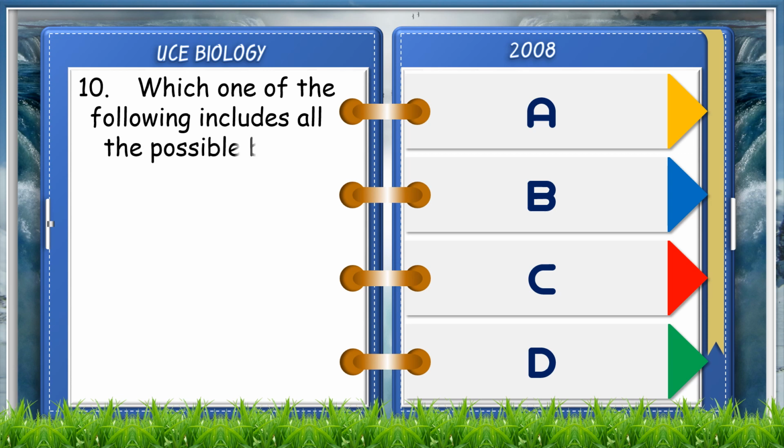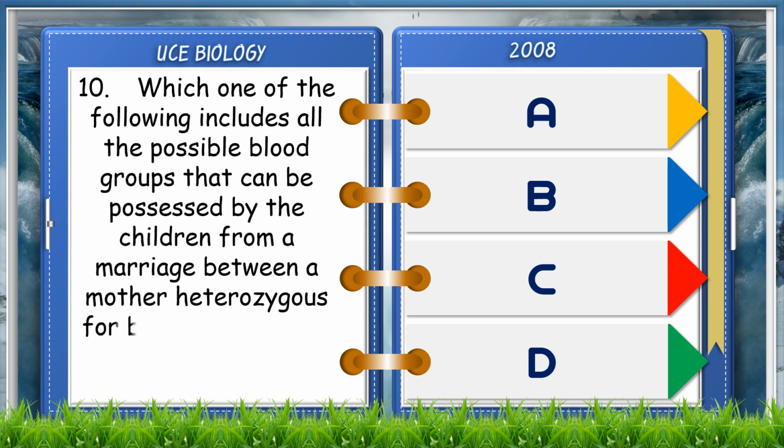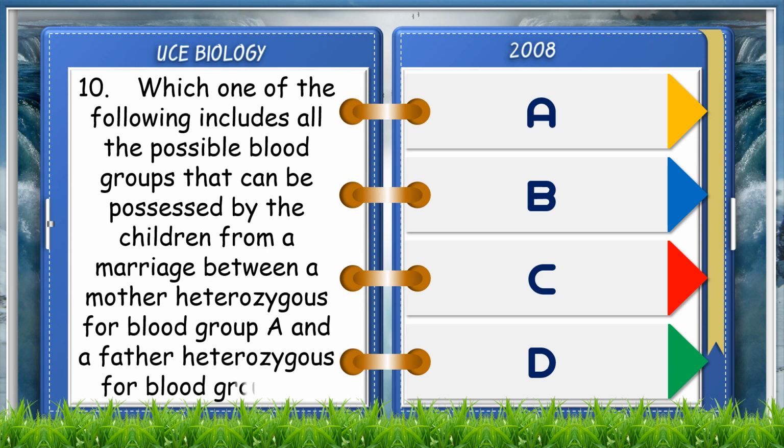Which one of the following includes all the possible blood groups that can be possessed by the children from a marriage between a mother heterozygous for blood group A and a father heterozygous for blood group B?